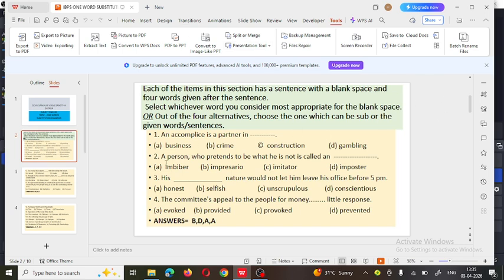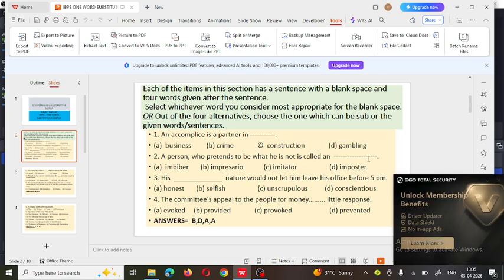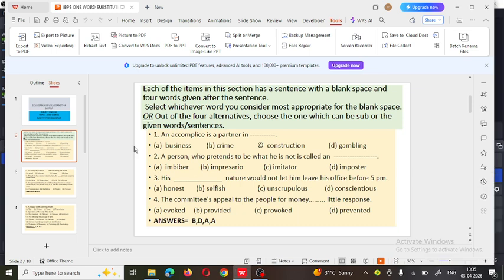See the next one. A person who pretends to be what he is not is called an dash. So such a person is called, the options are here: imbiber, impressor, imitator, and imposter. So the answer is imposter. A person who is just pretending to be what he is not is called an imposter.